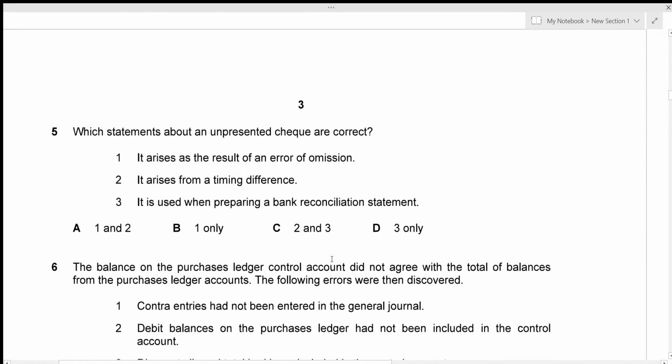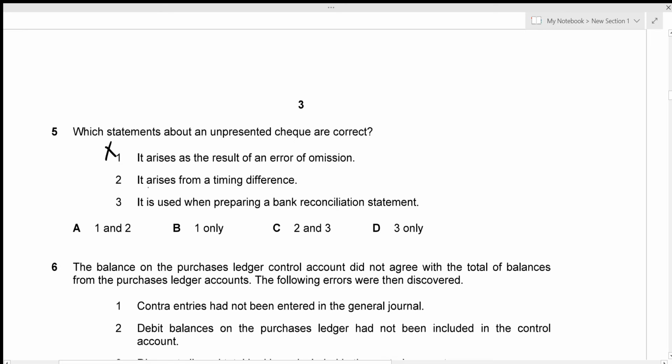Now we have question number 5. Which statements about an unpresented check are correct? Okay, it arises as the result of an error of omission. What is error of omission? Whenever there is a transaction, but the accountant or the business owner forgets to record it, that's the error of omission. An unpresented check is not an error of omission. So option 1 is actually not true.